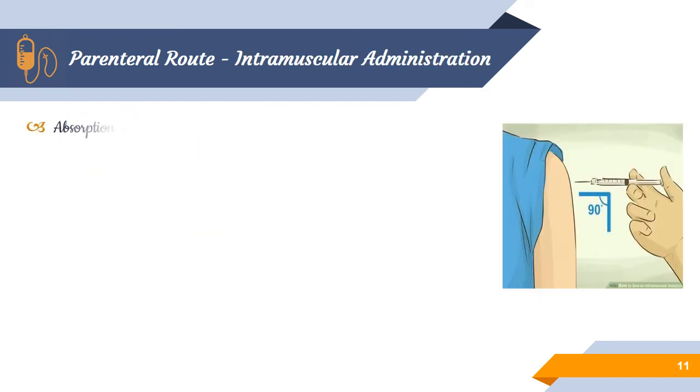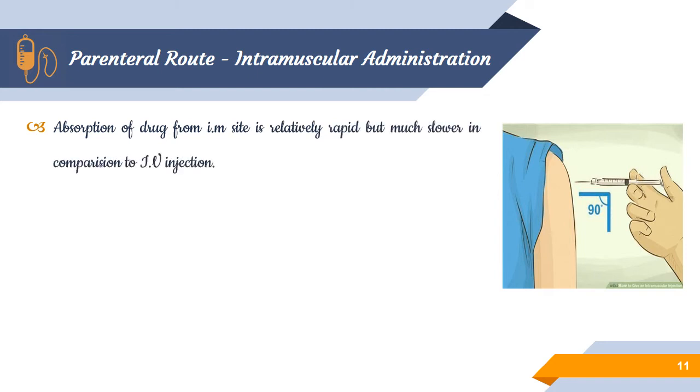In the case of intramuscular, absorption of the drug is relatively rapid but much slower than intravenous injection. Intravenous is very fast once administered, as the drug is directly administered into the systemic circulation and immediately starts distributing from the blood to the tissues.